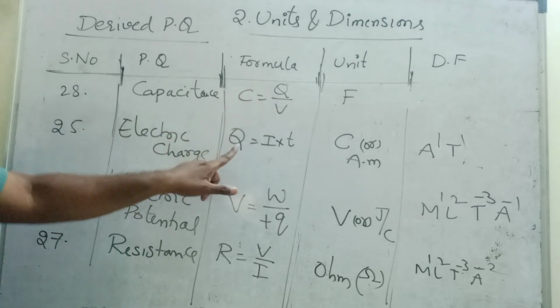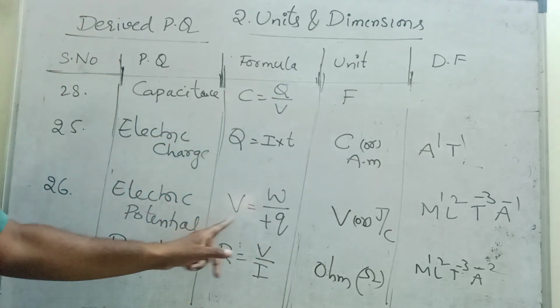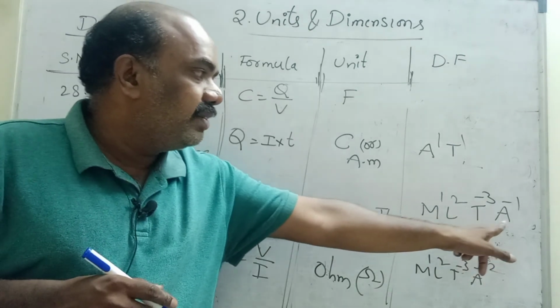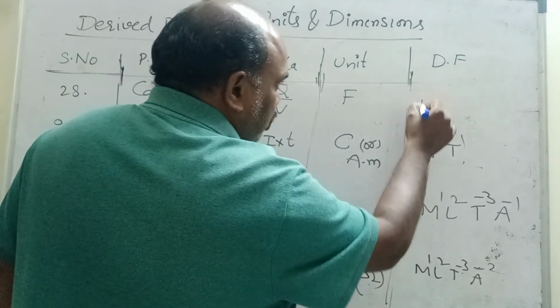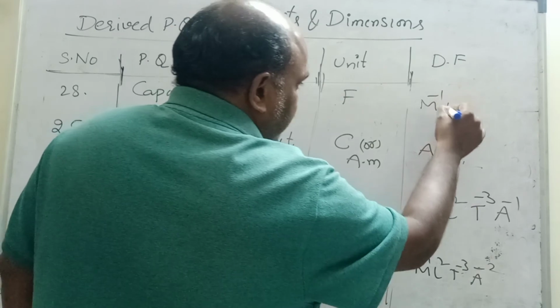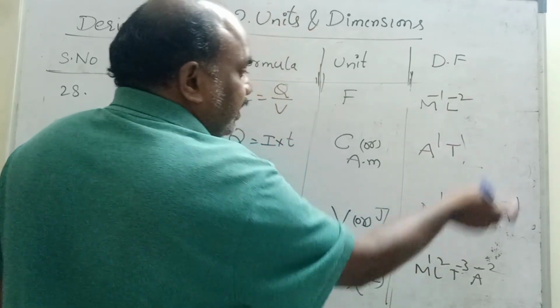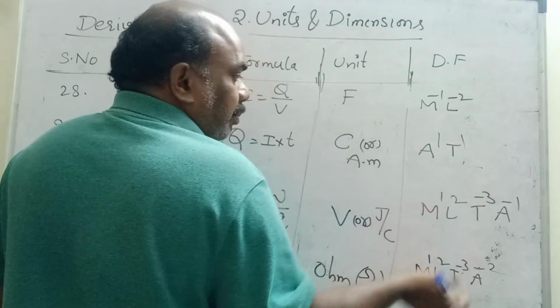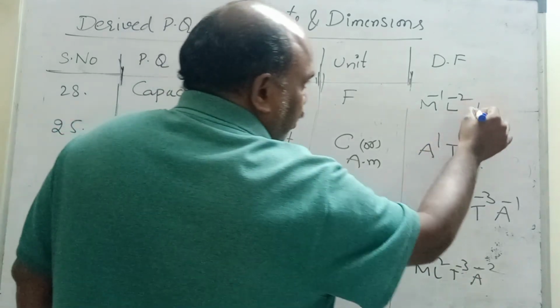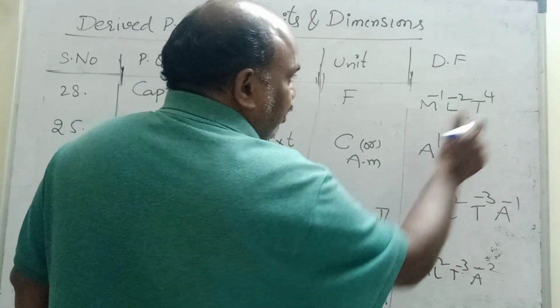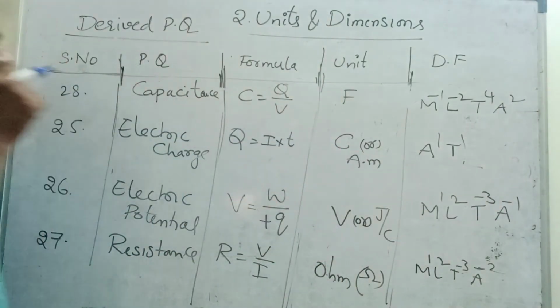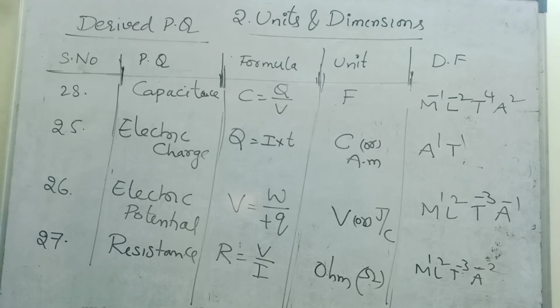Dimensional formula: Q by V. Q is A1 T1, V is M1 L2 T minus 3 A power minus 1. Divide these two and you will get the answer. M power 1 in the denominator comes into the numerator as M power minus 1. L2 comes into the numerator as L power minus 2. T power minus 3 comes into the numerator as T power 3. Already one T power 1 is there, so T power 3 and T power 1, bases are the same, gives T power 4. A power minus 1 comes into the numerator as A power 1. Already one A is there, so A square. This is the dimensional formula of capacitance: M minus 1, L minus 2, T4, A power 2.